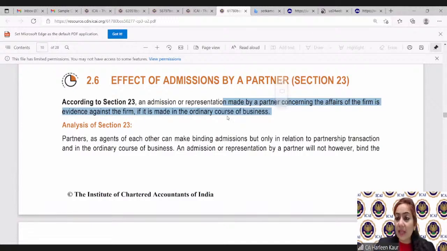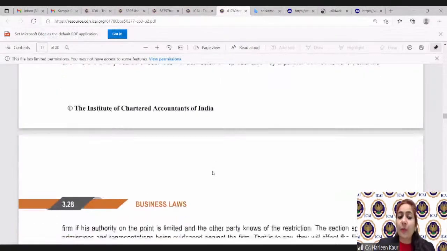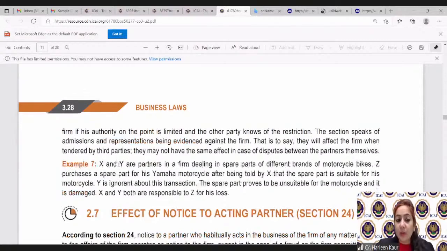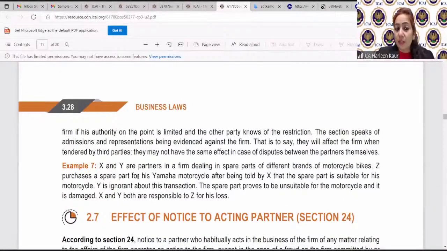So admission means any actions. Here the word admission, representations, means any actions taken by one of the partners. It will be considered the whole firm is liable. So in this particular case law, we understood in this example that X and Y were dealing in the spare parts of the motorcycle, and Z, one of the customers, purchased them after X told them that this is suitable for the motorcycle.